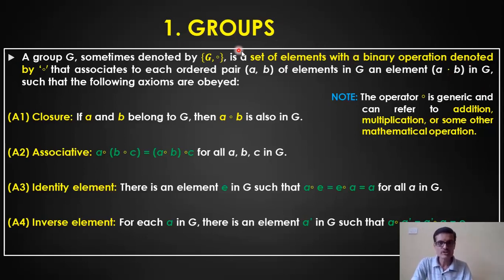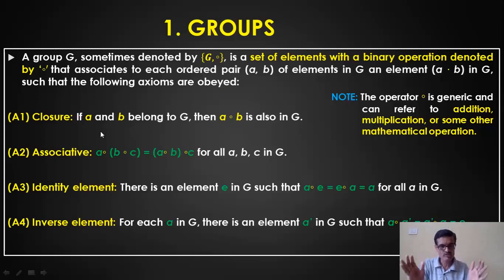So we call a set of elements a group if they follow these four axioms, A1 to A4, that is, they have to satisfy these conditions. Now what are those conditions? The first one is the closure property, the second one is the associative property, the third is that there should be an identity element, and there should be an inverse element also. If all four conditions are satisfied on a set of elements, I call that set of elements a group.